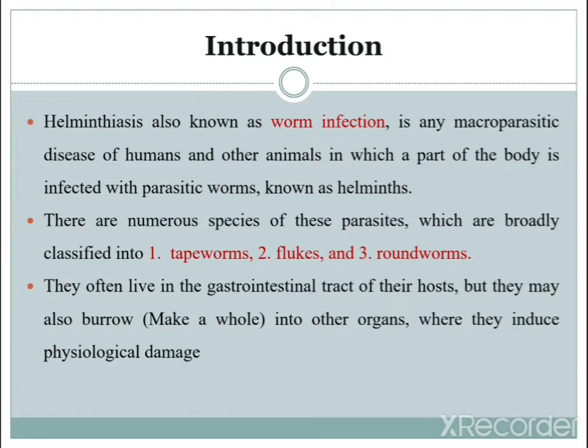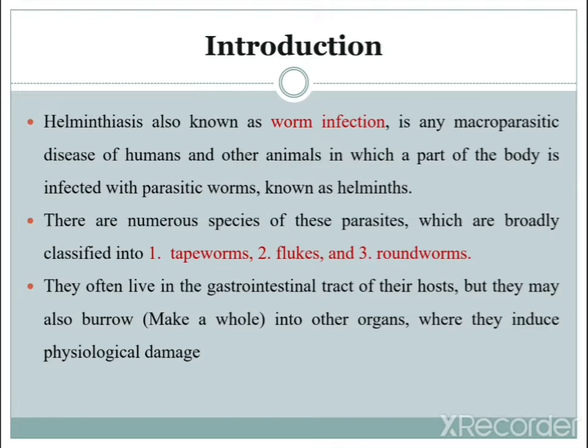It is any macroparasitic disease of humans and other animals in which a part of the body is infected with parasitic worms known as helminths. Whatever the kind of worm infection, the worm we call a helminth, and the person infected with this worm infection we call a helminthiasis case.